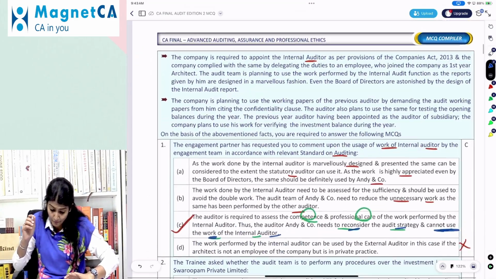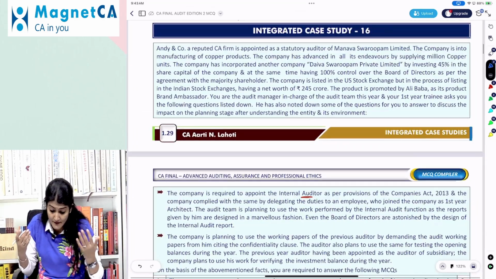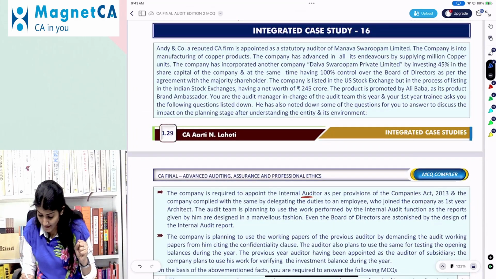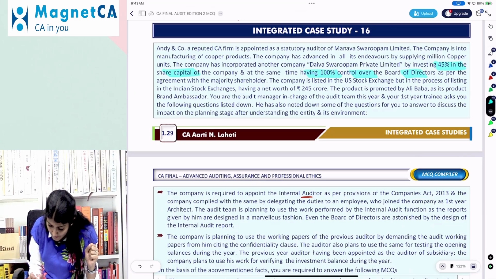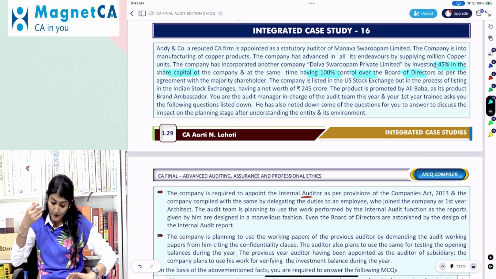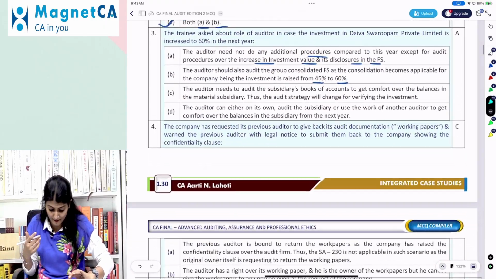No, they already had 45% of the equity stake and also the stake on the decision making of the organization, right? You see it over here. Equity stake 45% and 100% control over the board of directors. So it was already their subsidiary, not that it's becoming their subsidiary in the current year.